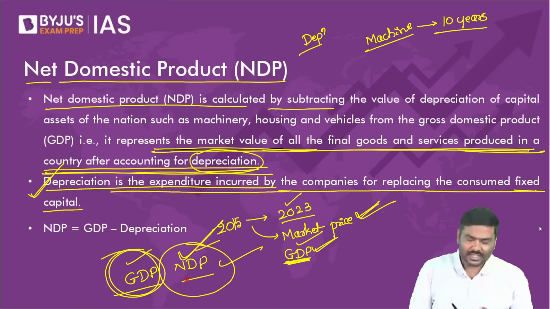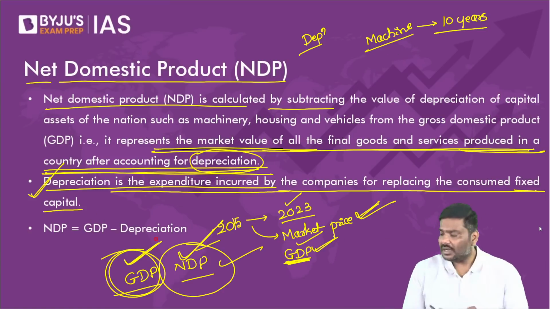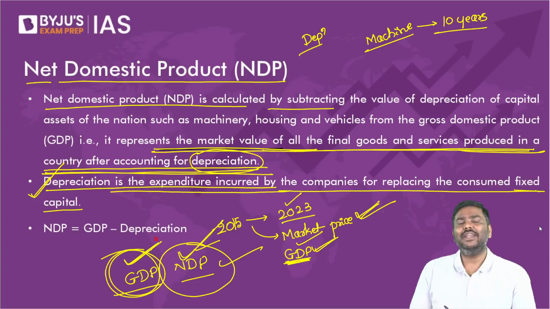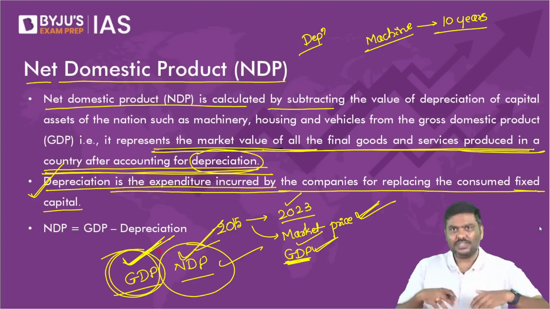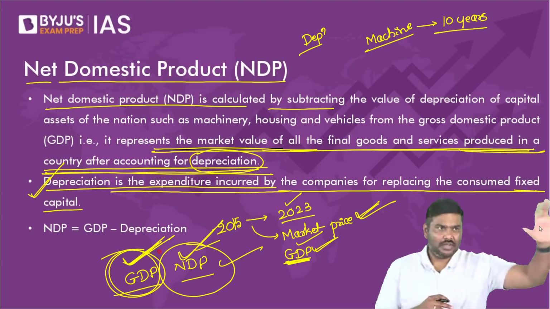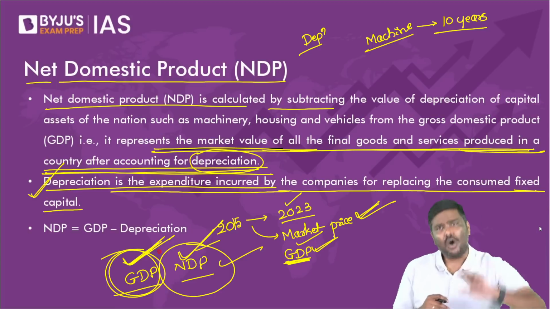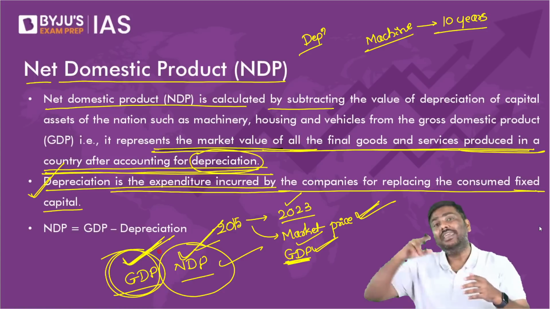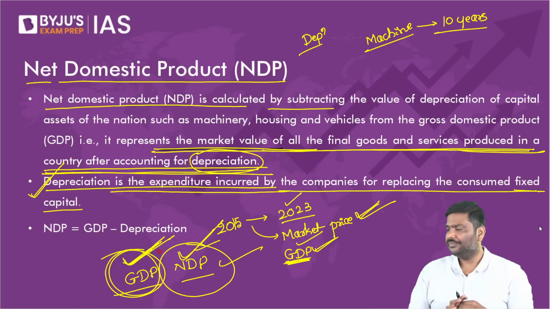Can I simply say whatever is left in the GDP number after depreciation represents all the goods and services for consumption by the consumers, or else capital which is an addition to the existing capital?